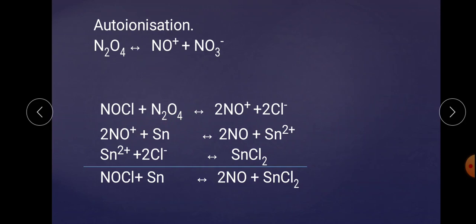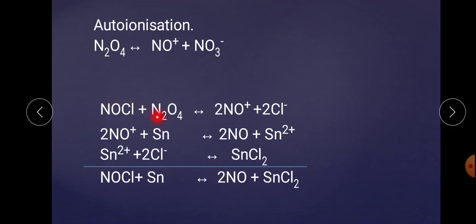Now, further it reacts. The acidic behavior of NOCl in N2O4 when it reacts with Sn gives exact parallel behavior to HCl reacting with water, or with zinc, as is apparent from the next reaction.